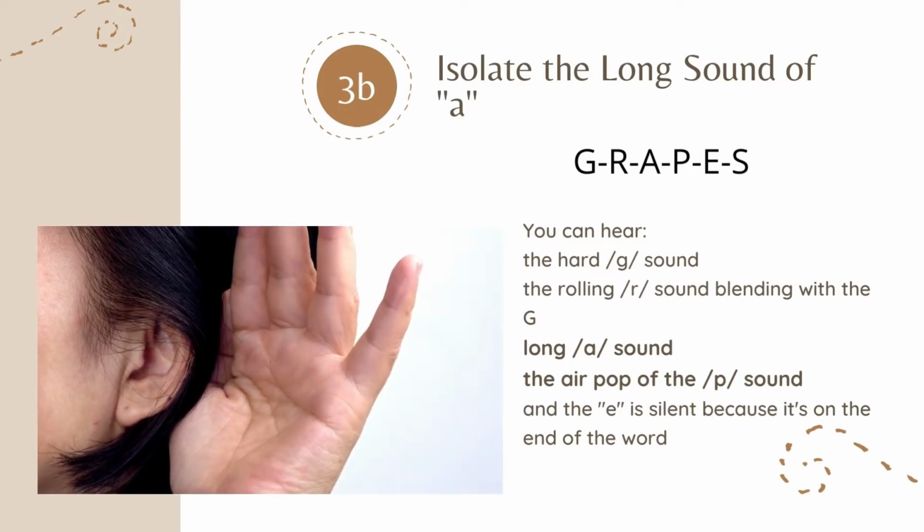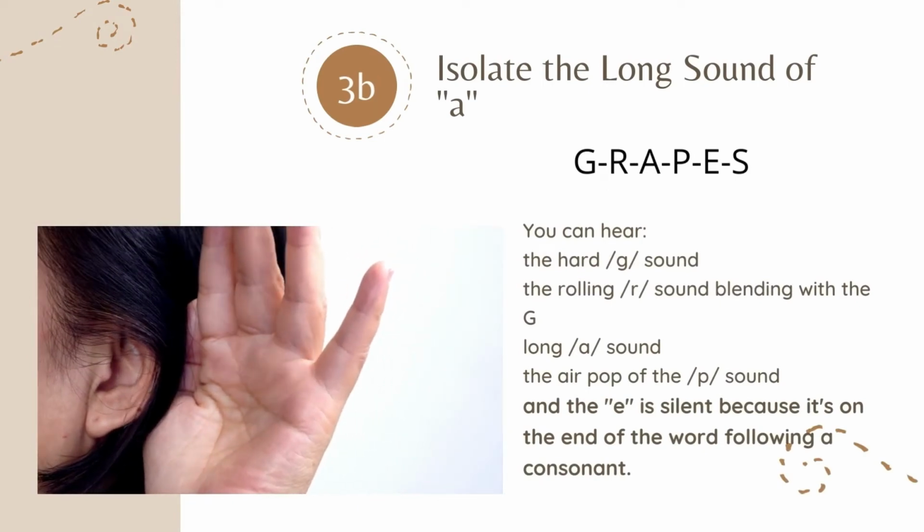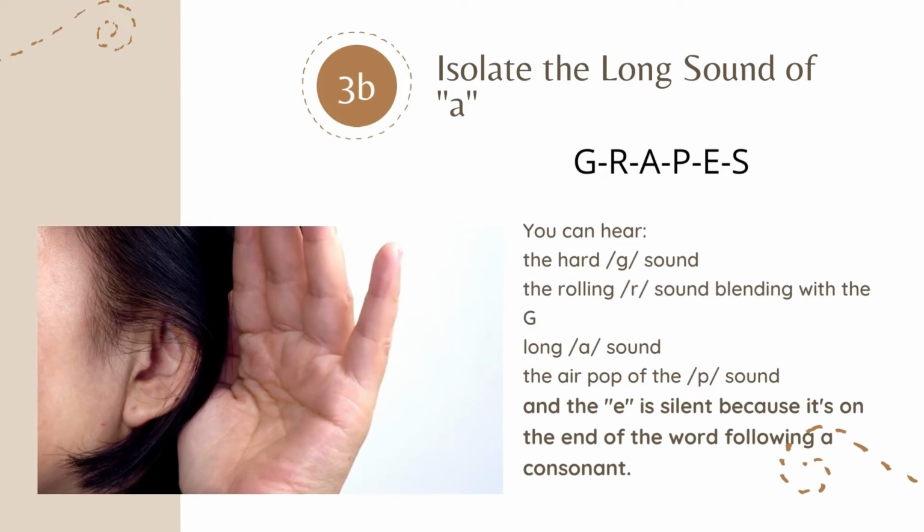The E on the end is silent because it is following a consonant. Blend them together for grapes.